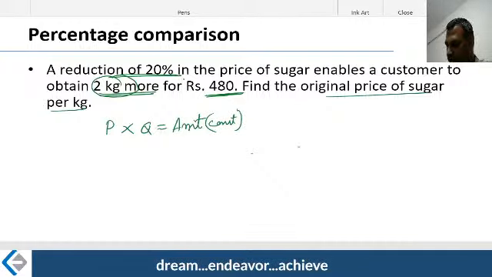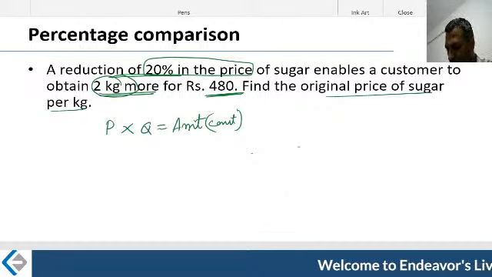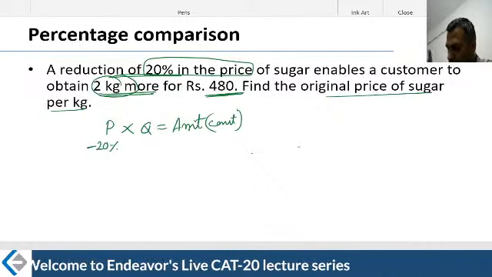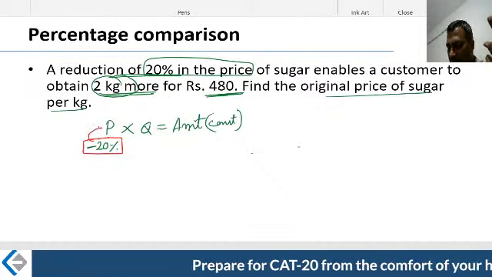Now the reduction of 20% in the price. The price got reduced by 20%. Fair enough. If the price is reduced, the quantity is going to increase. Let me find out the quantity, guys. Now, why I took this kind of question is to bring clarity. When I say 20% reduced, 20% of what? 20% of P.